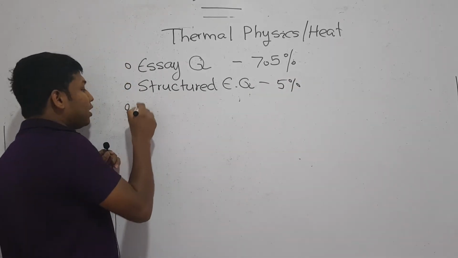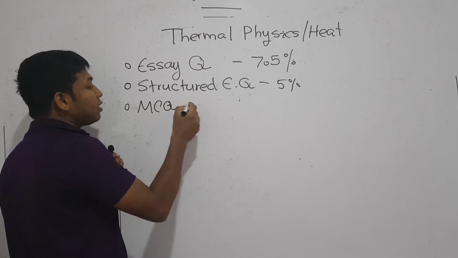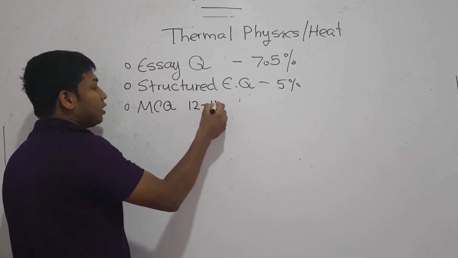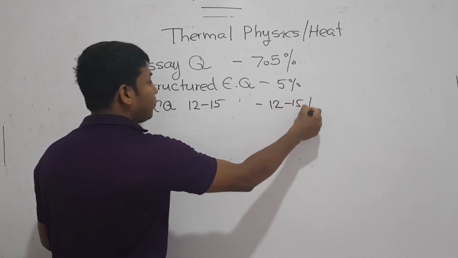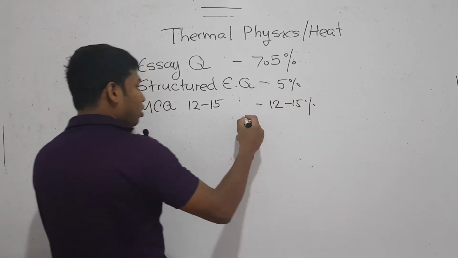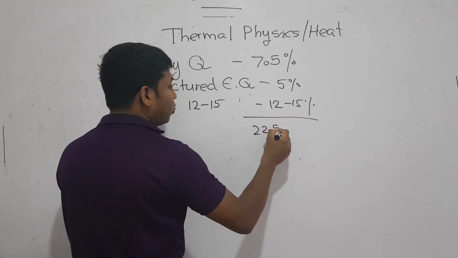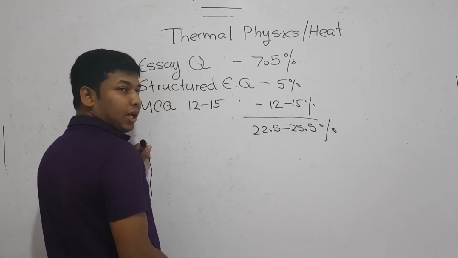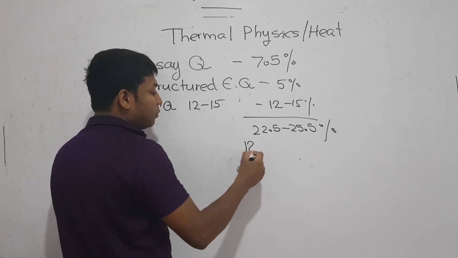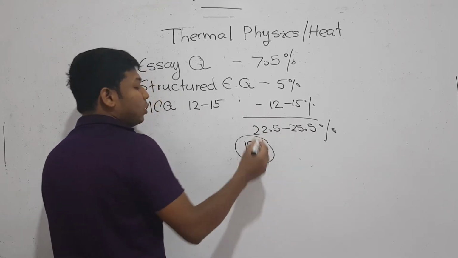And when it comes to MCQs, the possibility of you getting 12 to 15 MCQs is higher. That means you can score 12 to 15 marks. Altogether you can get 22.5% to 25 out of 100. It never goes below 18%.